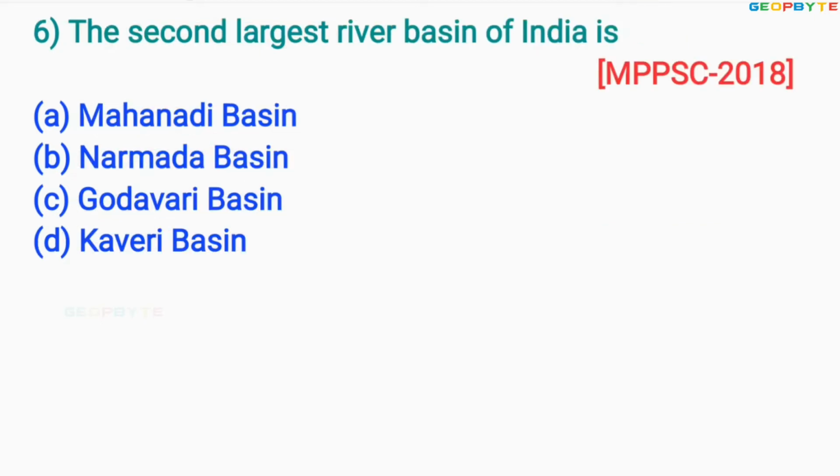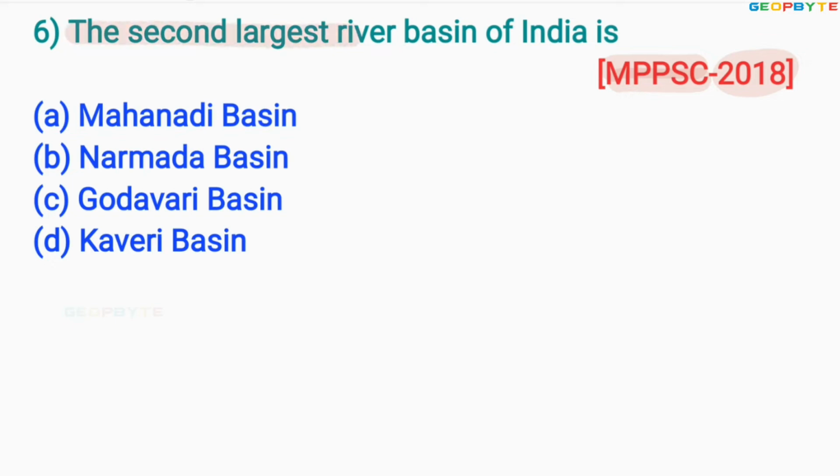Similarly, the next one is asked in 2018 for MPPSC exam. Since each and every question is already asked in different competitive exams, you can treat all problems as equally important. It is given like this.